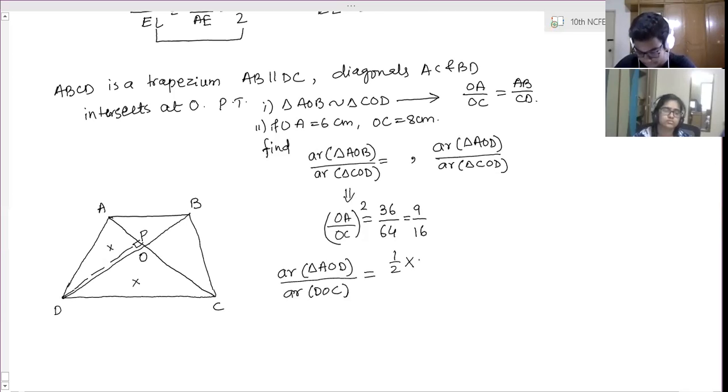What is the base for AOD? AO into perpendicular is DP, half into base into height. For DOC, half into base is OC, into height is also DP. So DP cancelled, half cancel. So ratio of AOD by DOC is AO by OC, and AO by OC is 6 by 8, that is 3 by 4.